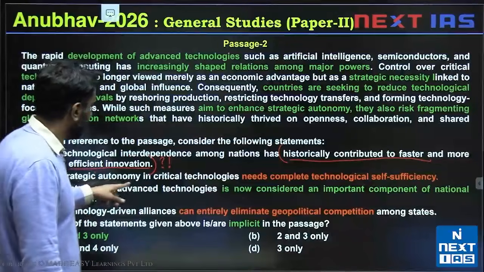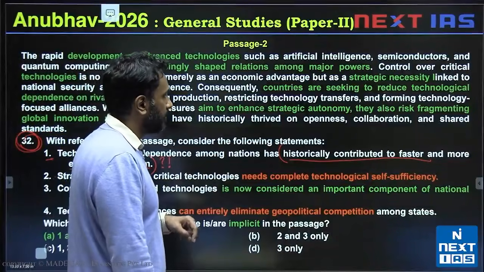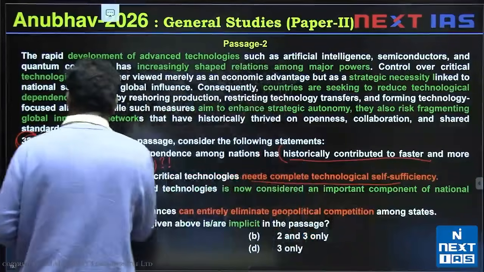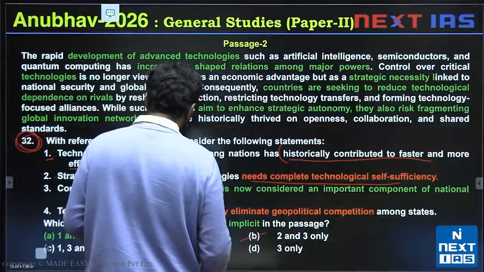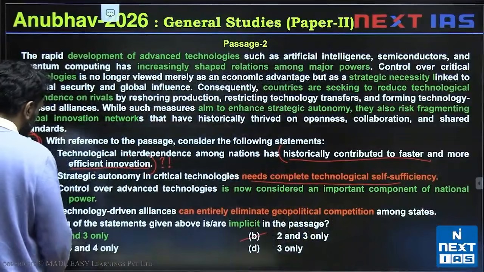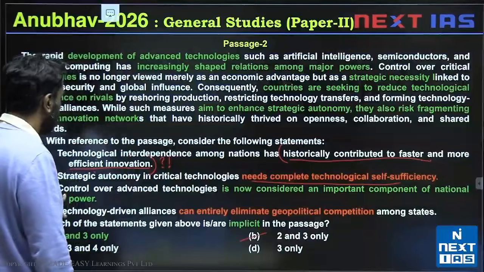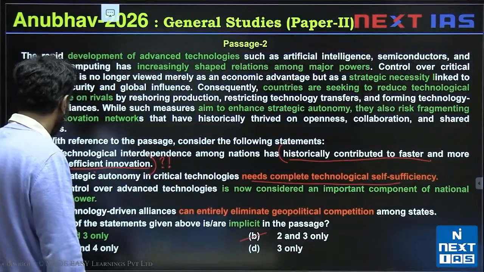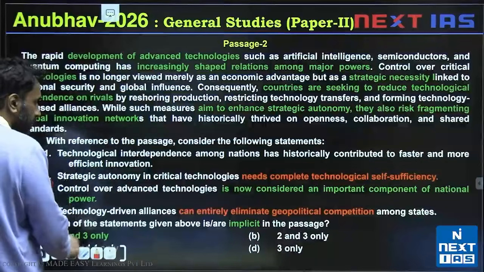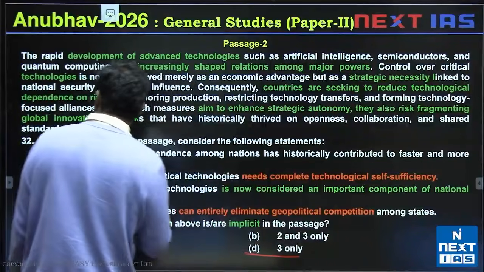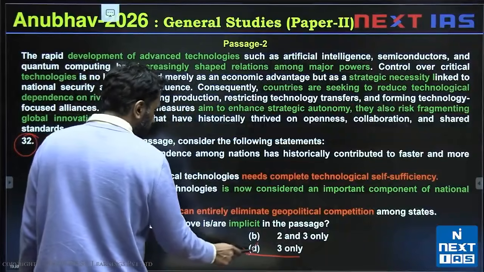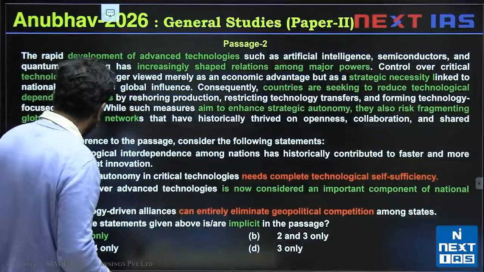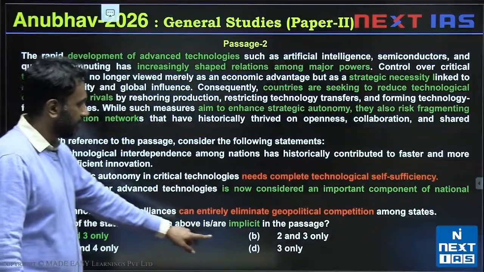Let's look at option 2. Strategic autonomy in critical technologies needs complete technological self-sufficiency. Needs complete technological self-sufficiency. 2 is definitely invalid. So 2 is invalid. 1 is also invalid. So you would end up going with 3 only. Control over advanced technologies is now considered an important component of national power. So you think 3 is valid. We should never immediately mark it off, which is why I said circle question 32. Check statement 4.